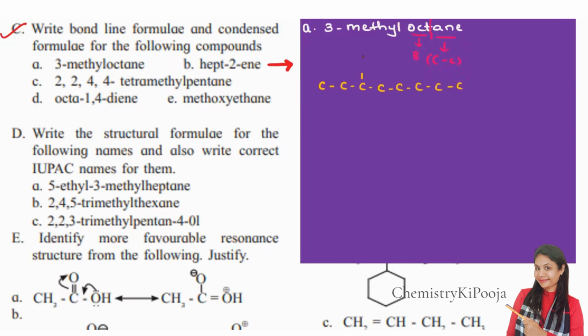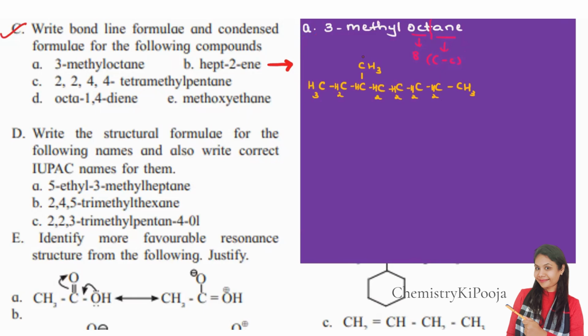On the third carbon we have a methyl group, okay? And finally we are going to balance it with hydrogen. So, this is CH3. This is CH2, CH, CH2, this is CH2, again CH2, CH2 and CH3. Clear? So this we have written the structural formula, or the condensed formula A.